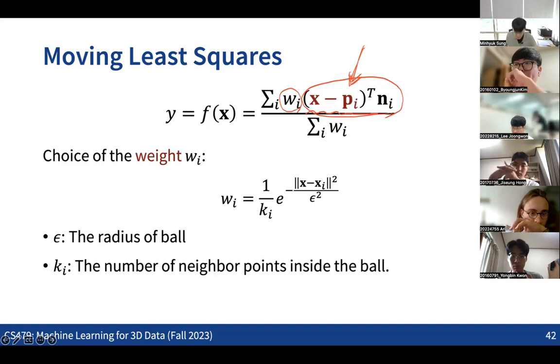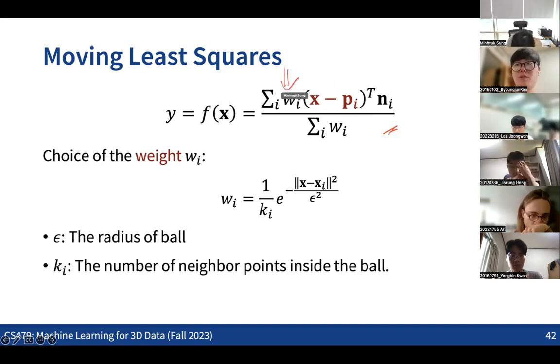So now the output becomes something like this, and we get different results depending on the weight function that we define. We can define the weight function as we want, but we can define it like this. As we have closer points in the space, we are increasing the weights.